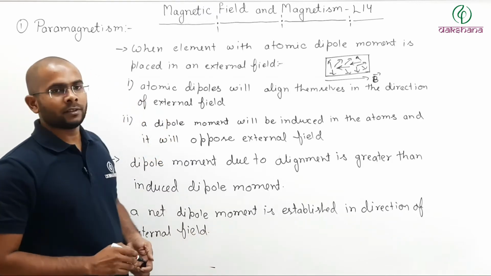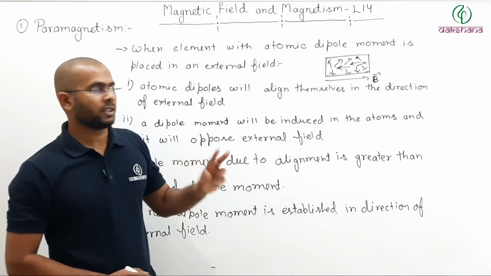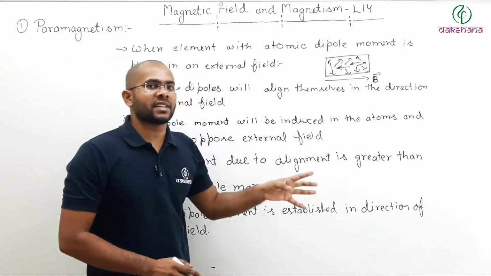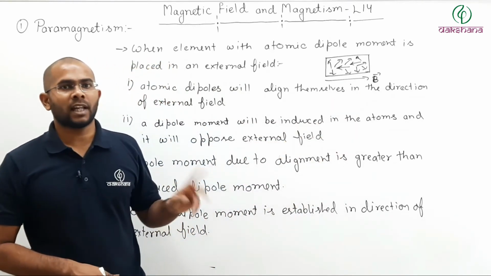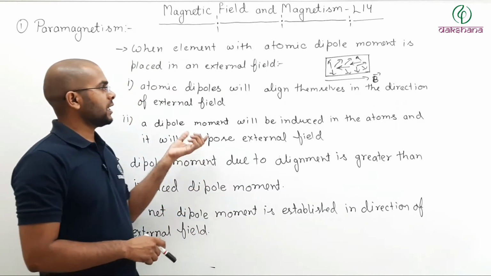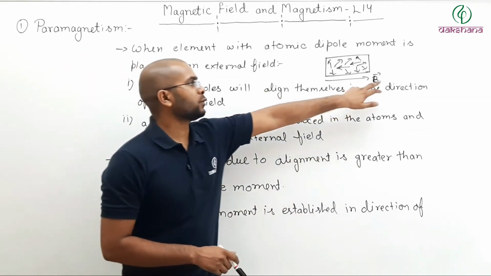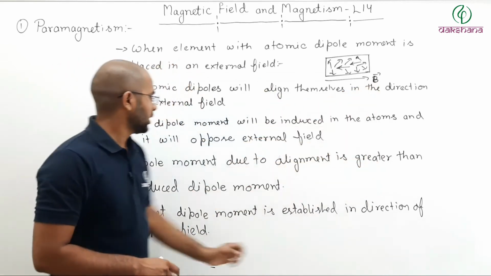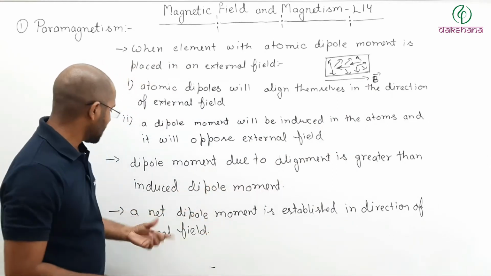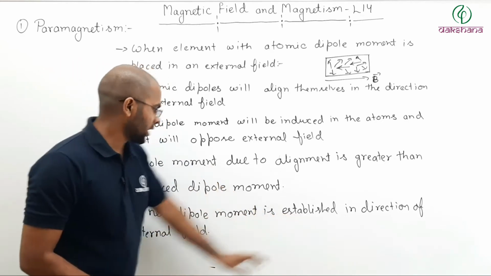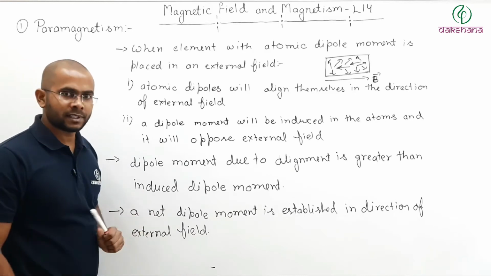So what is actually happening? When you place a material in the external magnetic field, two things happen. Number one, the already present dipoles align themselves in the direction of the field, but the system does not like change. So there will be some induced dipole moment, and that induced dipole moment will try to oppose the external field. But the alignment dipole moment is greater than induced dipole moment, and that is why a net dipole moment will be established in the direction of external field. Pause the video, note it down, then we will discuss further.